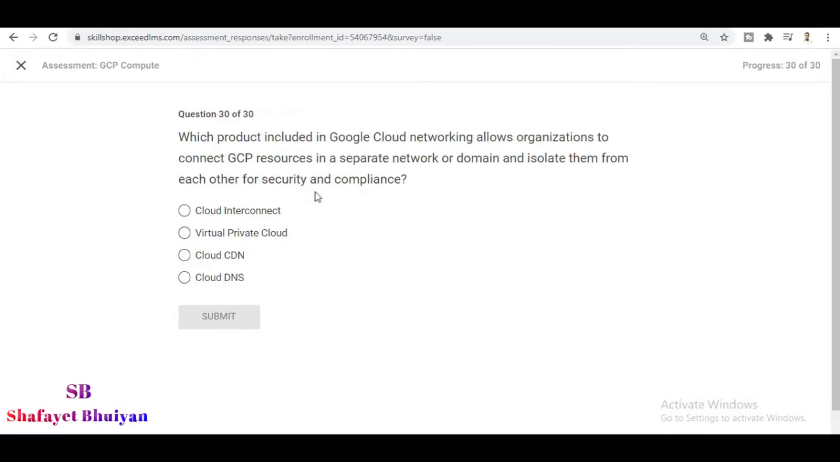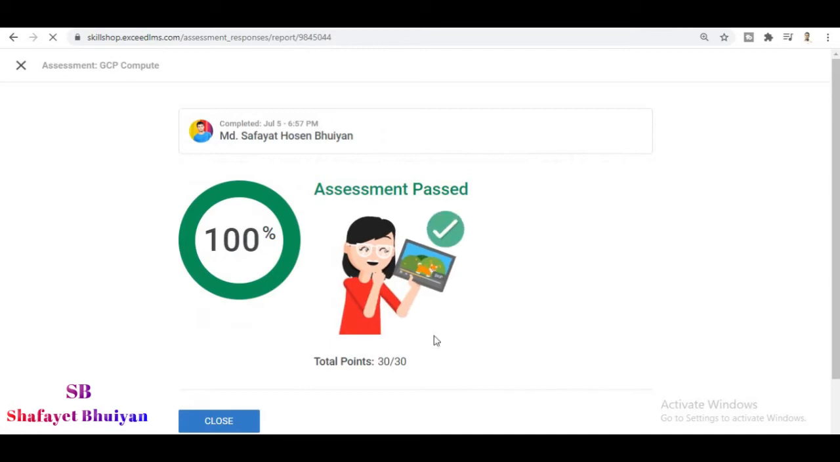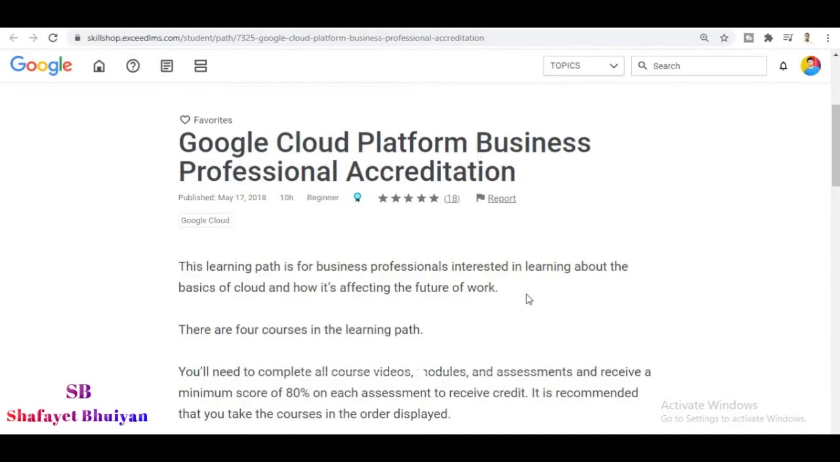This is the last question, question number 30. And we completed it with 100% marks. Now I am going to solve the second assessment of the Google Cloud Platform Business Professional accreditation.